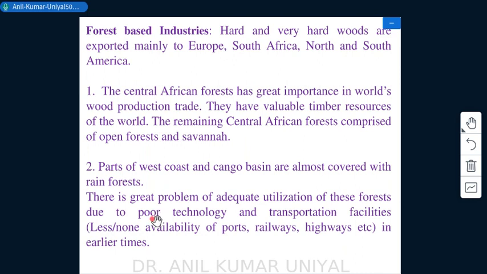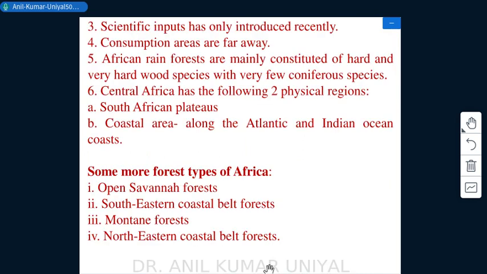and there is a great problem of adequate utilization of these forests due to poor technology and transportation facilities, right? As we know, there was little or no availability of ports, railways, highways, etc. in this region in past decades. However, nowadays there has been some development of these facilities, and things are quite well right now, okay?